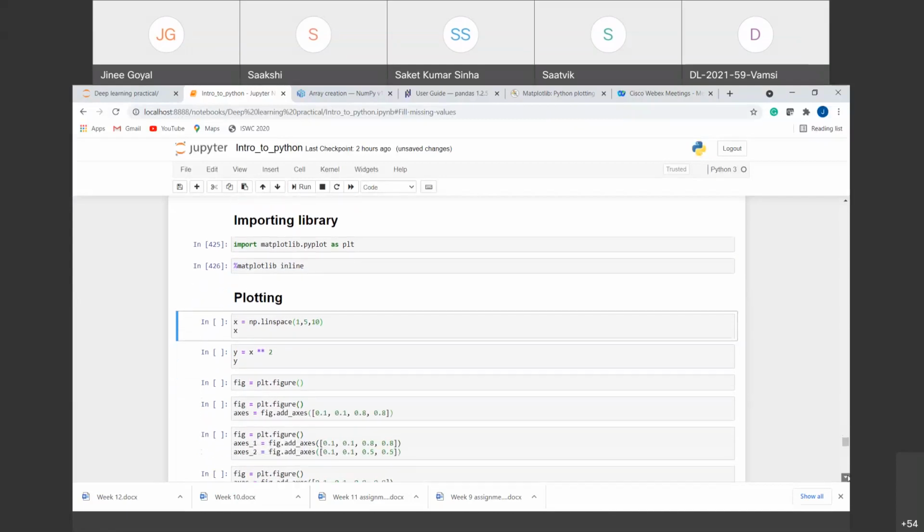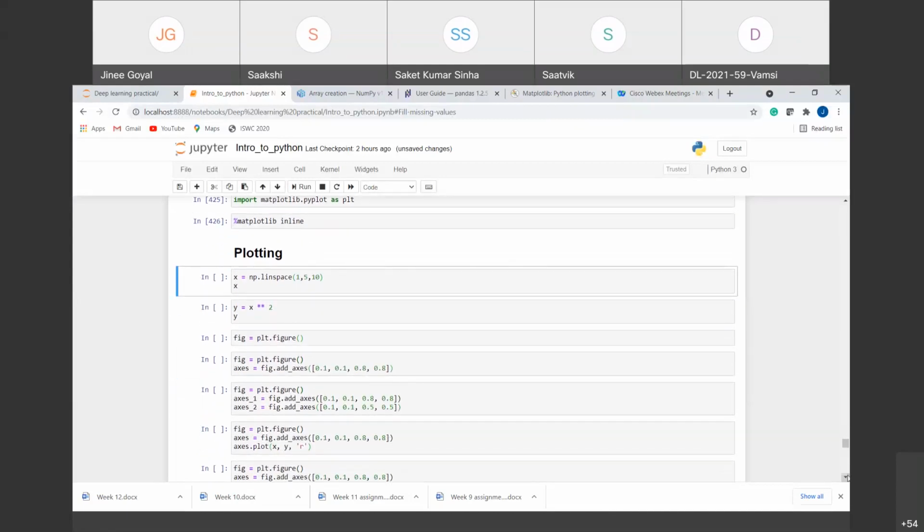So we'll start with some basic plotting. For that, suppose we want to plot some basic plot, right? We require X function and we require Y function. So for X, what I am using here is the linspace function. What linspace function does is it will give us linearly spaced numbers. So we'll get the numbers in range from 1 to 5, where 5 is not included. And we want 10 numbers of these types, right?